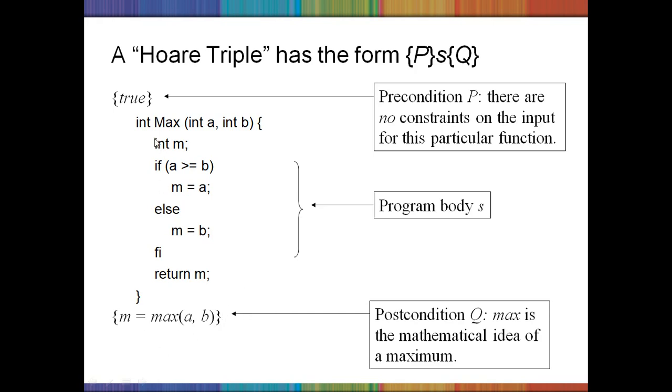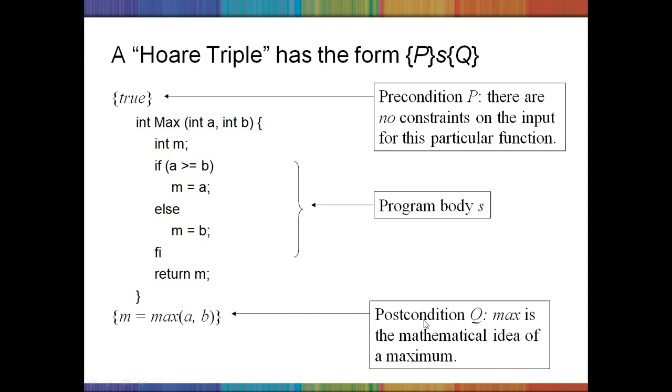Here it is true, that is, while entering before the condition, or before entering into the program body. Precondition P: there are no constraints on the input for the particular function. So when it becomes true, then it will enter into the program body.